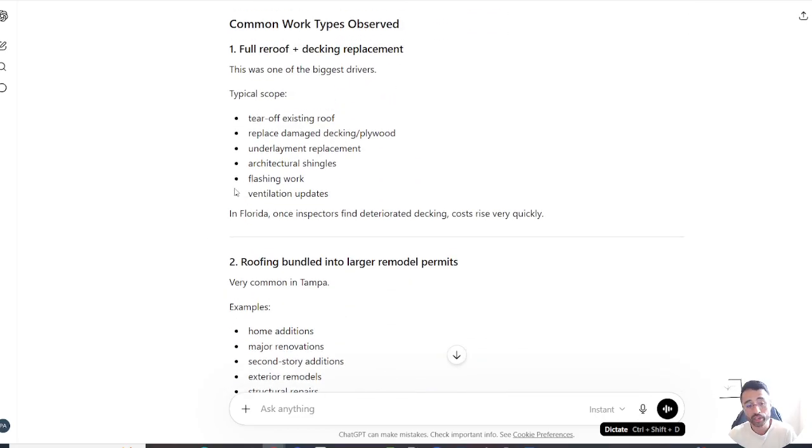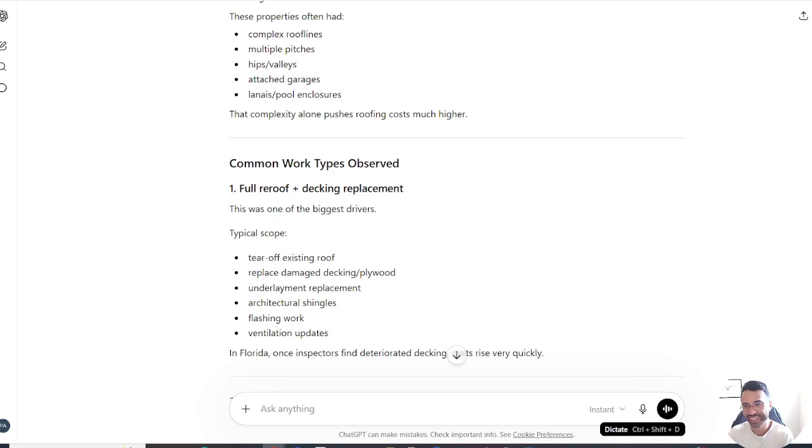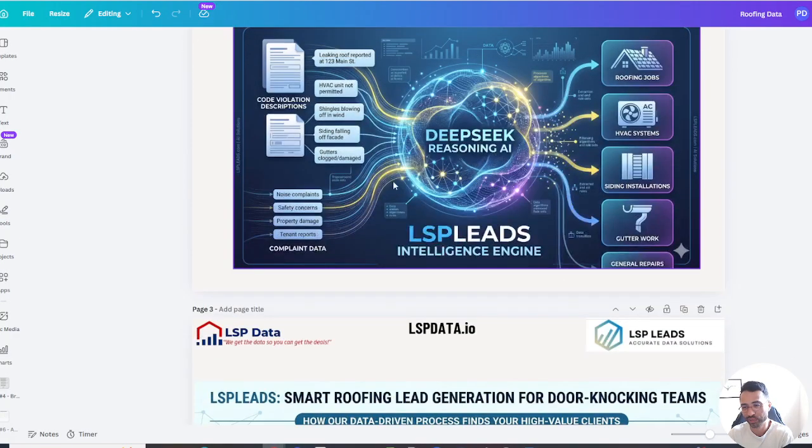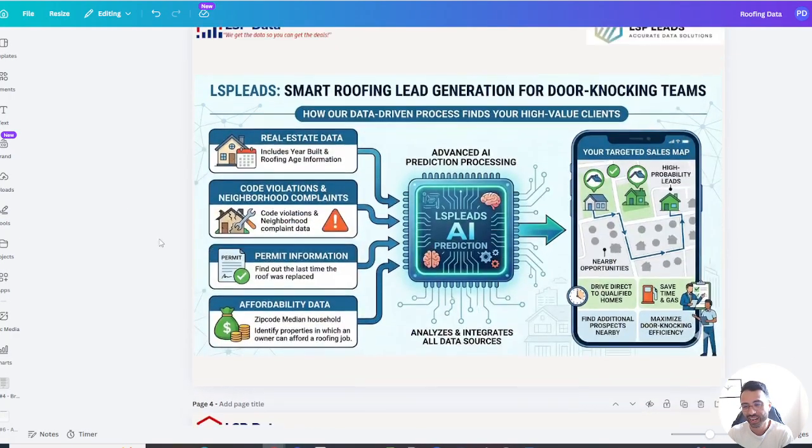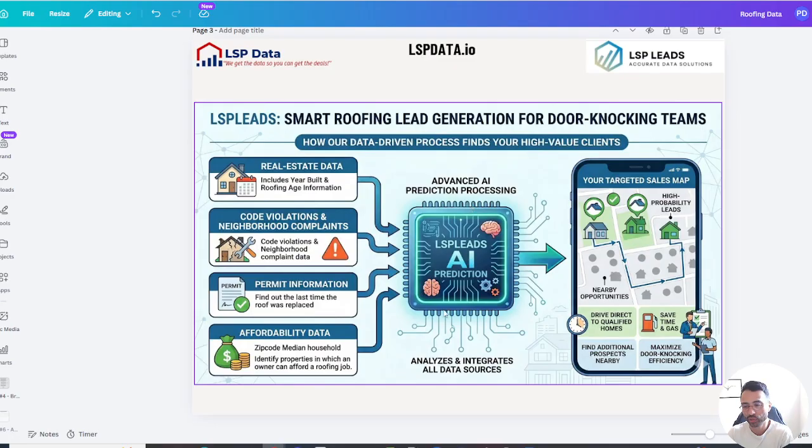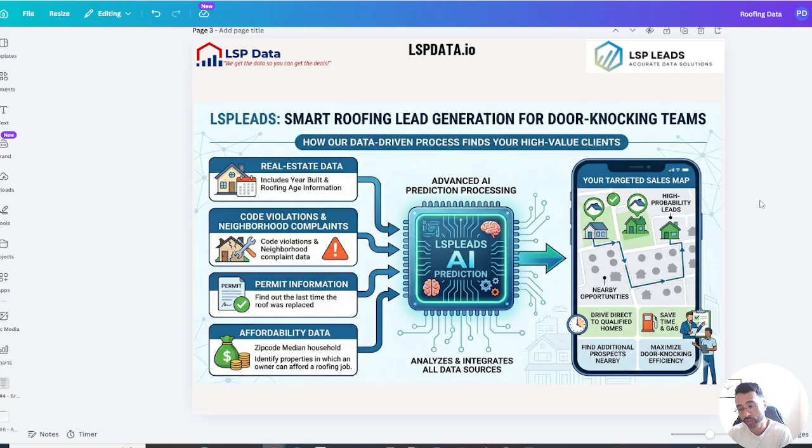There are a lot of great use cases for AI, but on this particular one, I just wanted to show you because I've been showing you this particular AI prediction bit. This is another topic that I also touch on, but the primary thing is now we're using those reasoning models to highlight additional opportunities, and also so that way we don't miss out on those long walls of text.